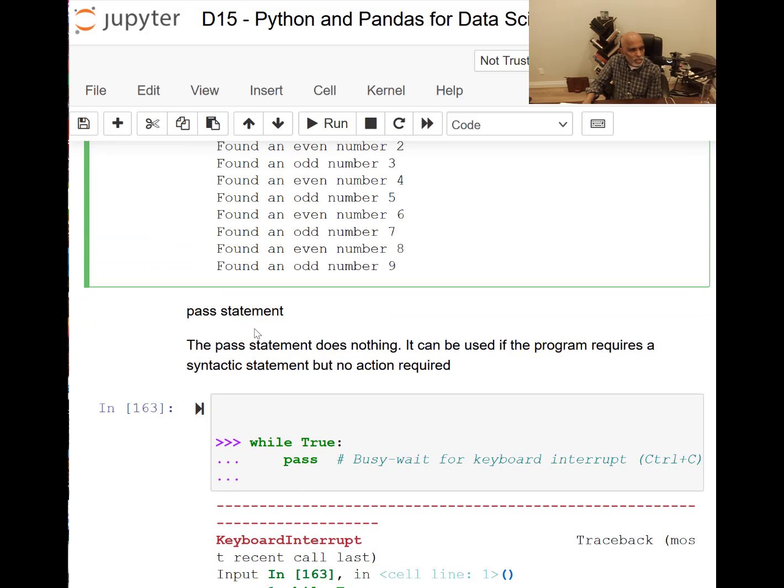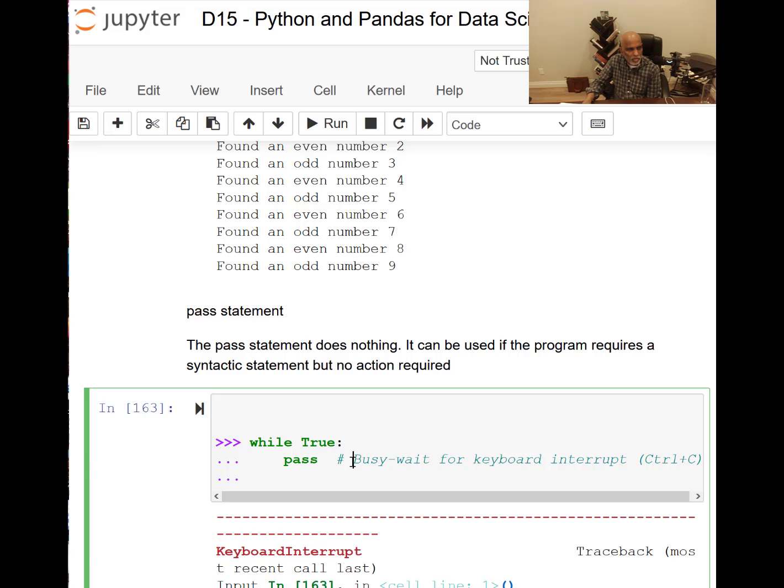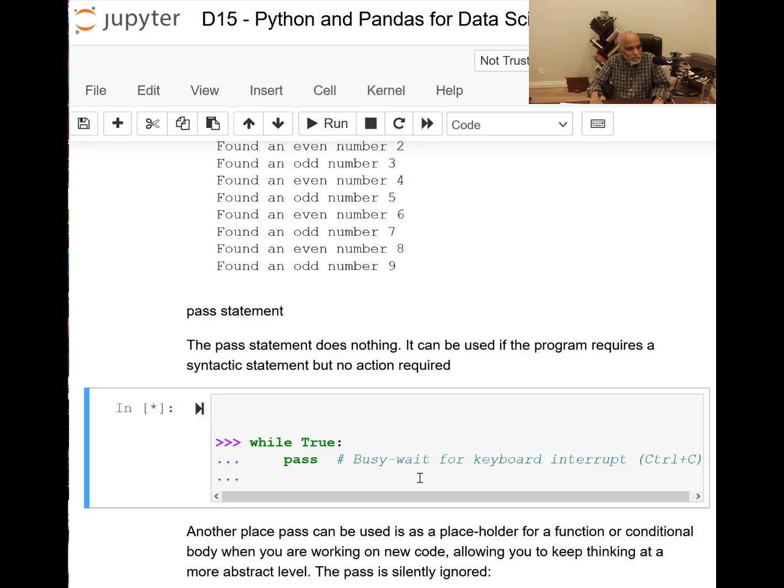The third statement I want to introduce is pass. The pass statement does nothing really. It can be used if the program requires a syntactic statement, but no action is required. So if you run this one, while True, you need a keyboard interrupt, because if you don't do that, you will just be waiting, right? You see this one, it is waiting, so you have to do a keyboard interruption. Okay, so I'm going to interrupt and then it will stop.